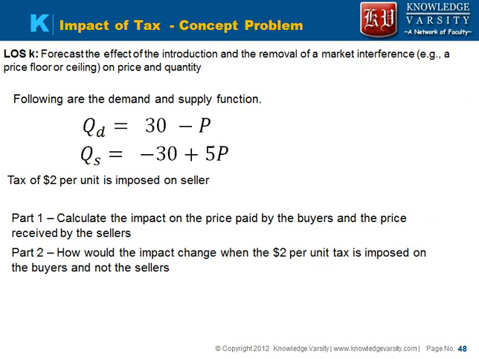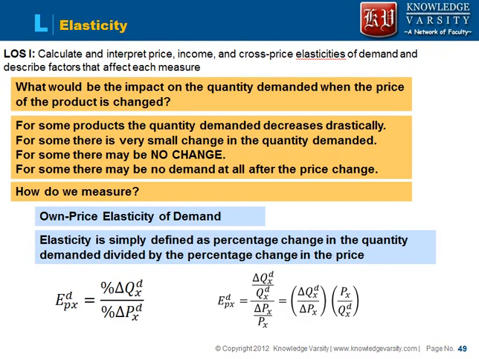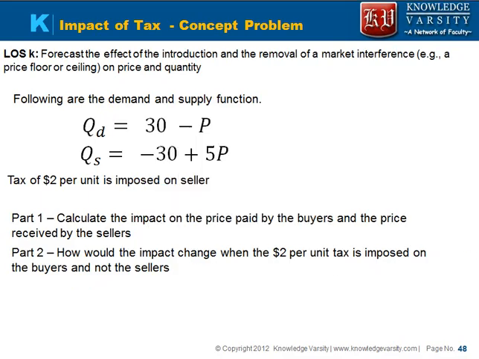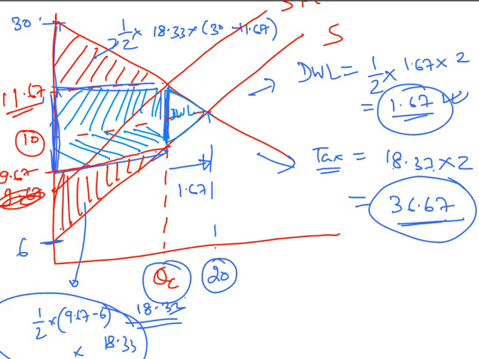Now, the impact of the $2 tax: calculate the impact on the price paid by the buyer and the price received by the seller. The price paid by the buyer, we saw, is 11.67, and the price received by the seller is 9.67. Now, how would the impact change when the $2 per unit tax is imposed on the buyers and not the sellers? So they are changing part 2 and asking what if the tax is imposed on the buyers and not the sellers?